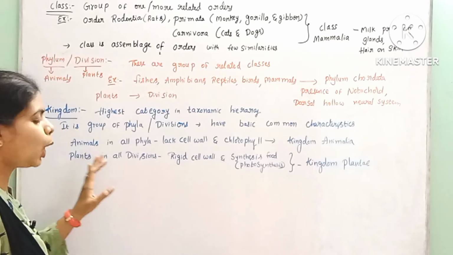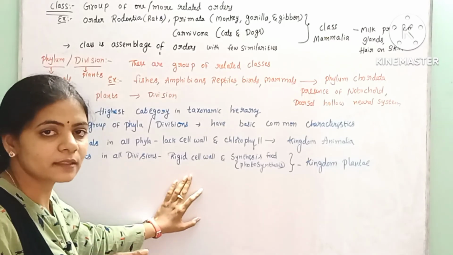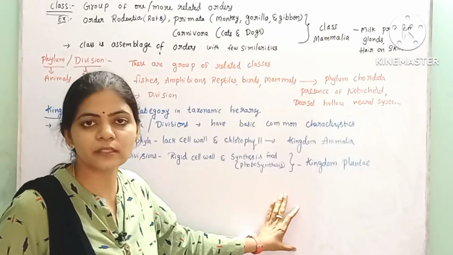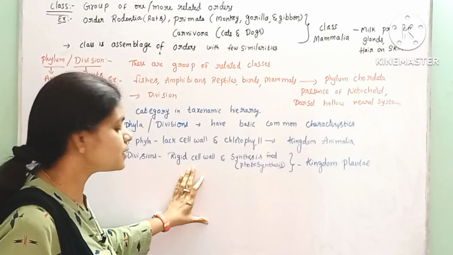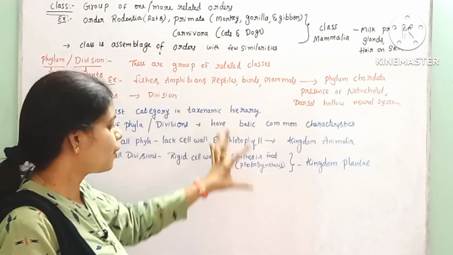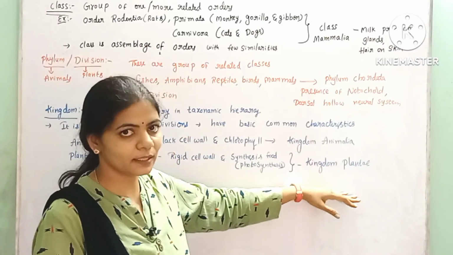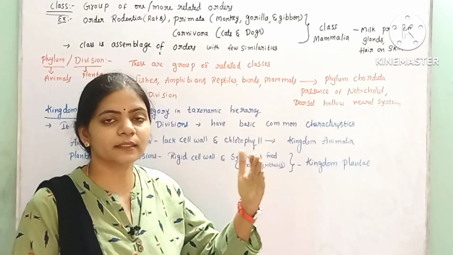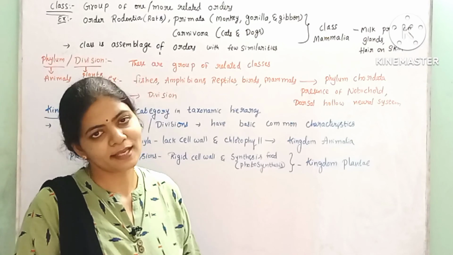And if we see the plants, all the divisions of the plants have a rigid cell wall. In the plants, around their cells, a rigid cell wall is present, and they are able to synthesize their own food by means of photosynthesis. Hence, all the plants of all the divisions with rigid cell wall, which are able to synthesize their own food by photosynthesis, were kept under the kingdom Plantae. The final ones are the kingdom Animalia and kingdom Plantae. From species to kingdom, the number of similar characters decreases. This is about the taxonomic categories.